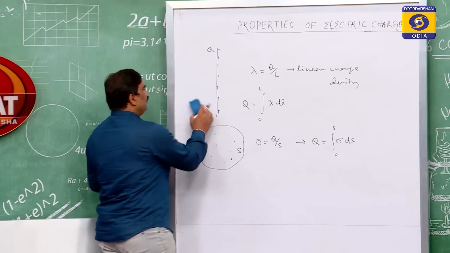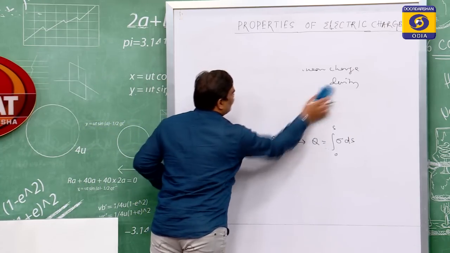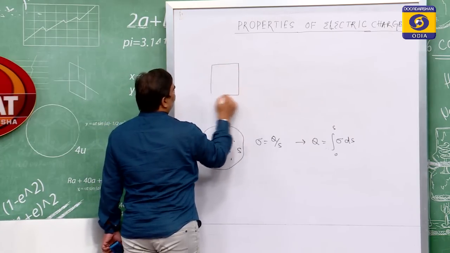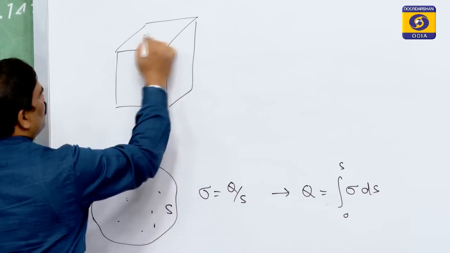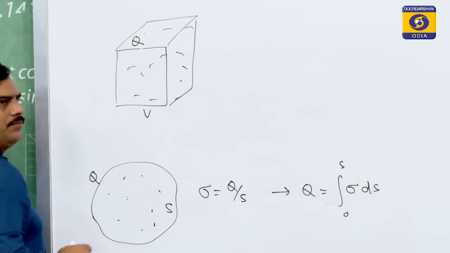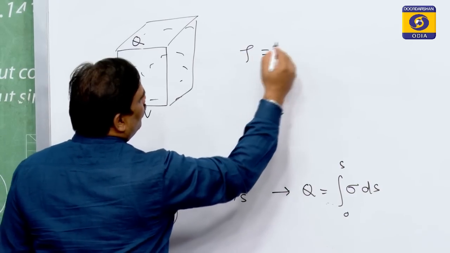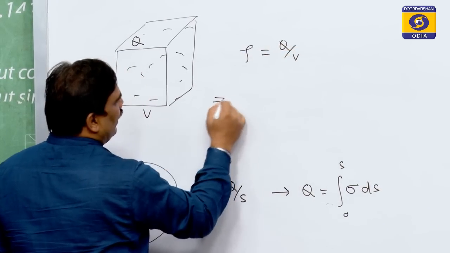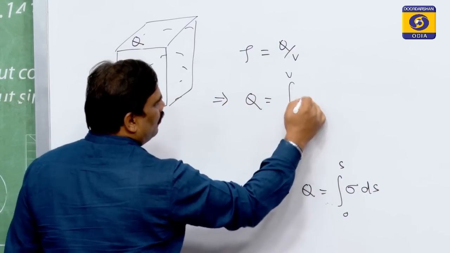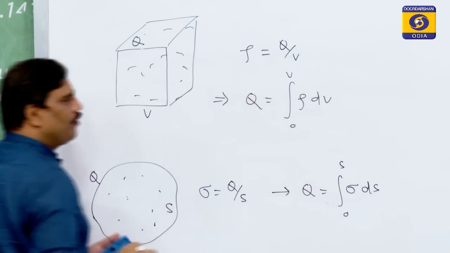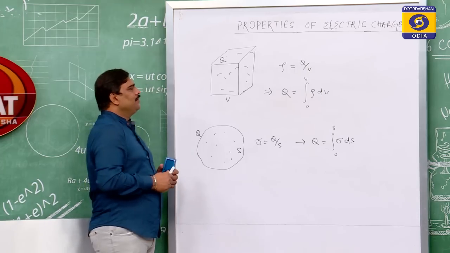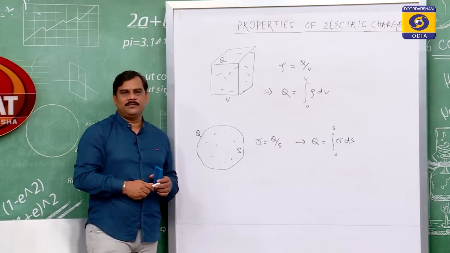Similarly, the fourth type of charge is a volume charge. Suppose in a volume V we give a charge Q. The volume charge density rho is given by Q by V, and hence the total charge on the body is the integration over volume of rho dV. So, this is about the different types of charges we define while discussing electrostatics.